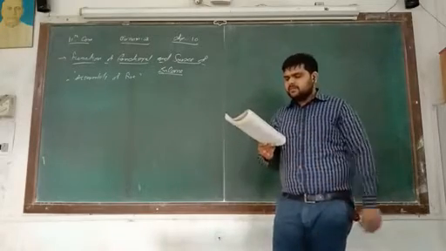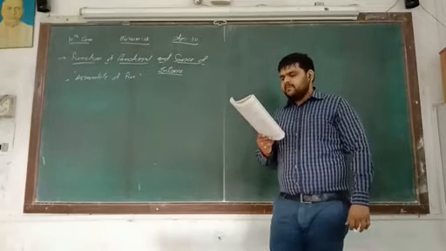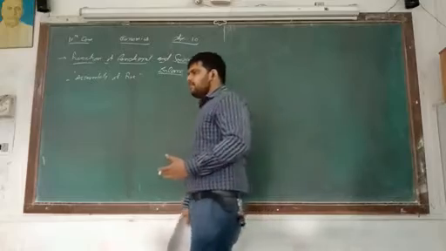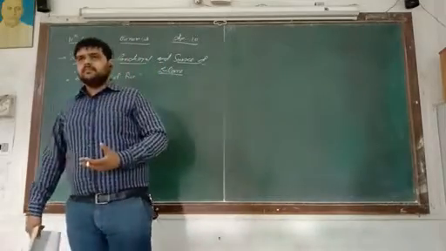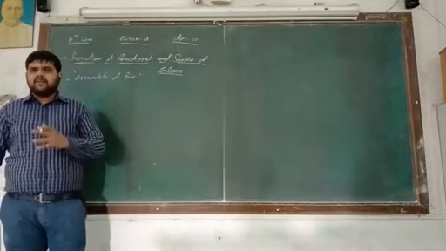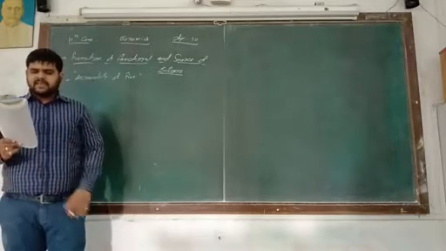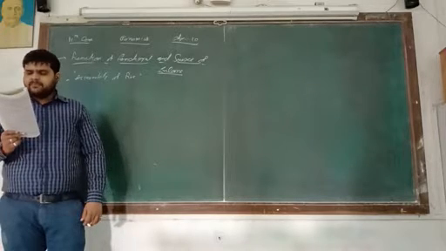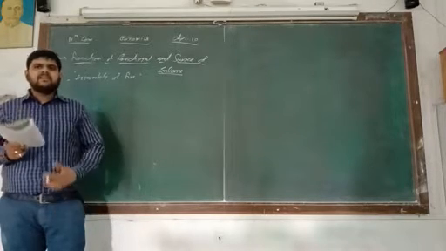Number two, grants received directly from the central government. For various types of work, the central government provides grants, which is financial help. All the grants are included here. Number three, funds from the state government to execute development projects announced by the state government.